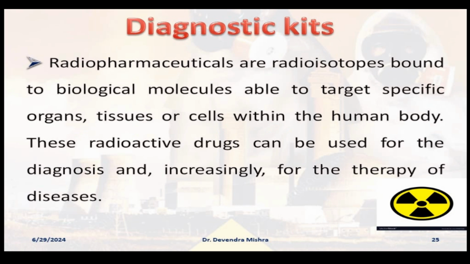If any tissue, organ, or part of the human body is suffering from a certain kind of problem, and we need to identify what the problem is, then generally we use radioisotopes. For more specific things, you can read some pharmacy books, right? But for environmental science, it is enough to know that we use these radioisotopes to identify any kind of disease or infection.